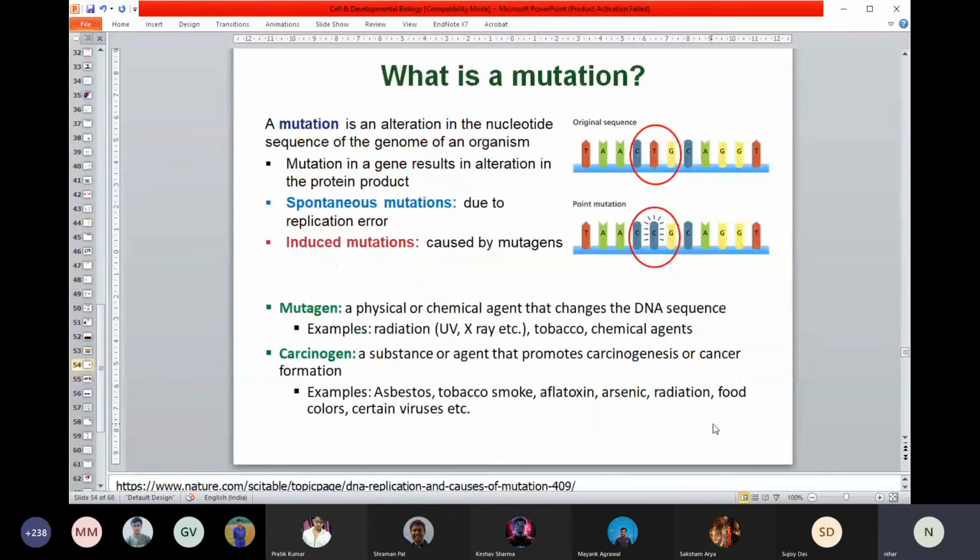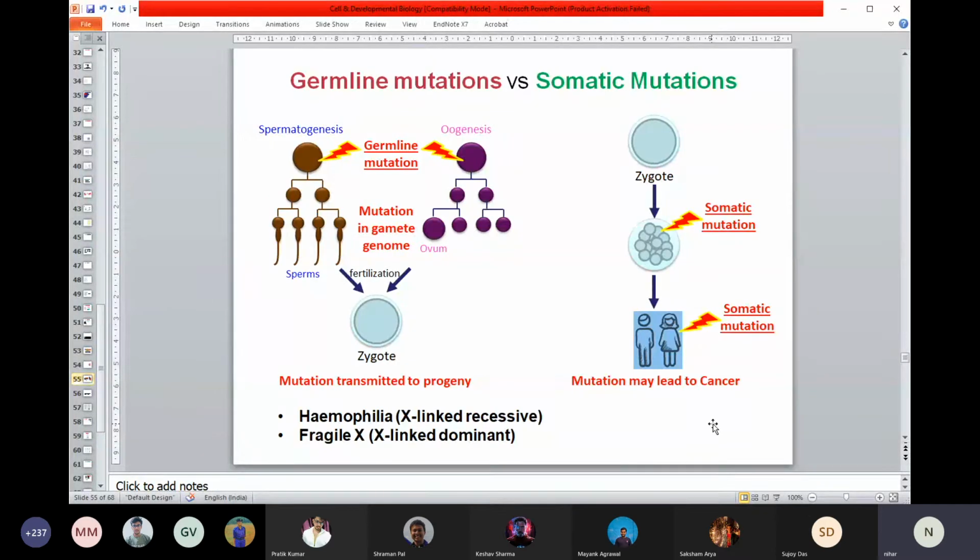Okay, so we just continue. We suddenly diverted a little bit in another direction, but we were talking about spontaneous and induced mutation. I hope you have no doubt about what spontaneous mutation is and what induced mutation is. Now, consider mutation in germline versus somatic cells.